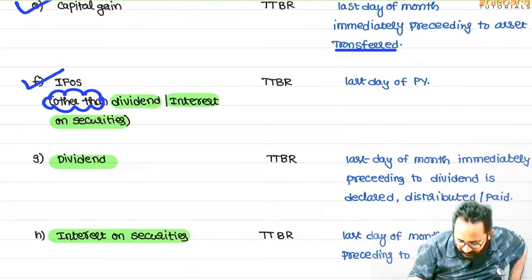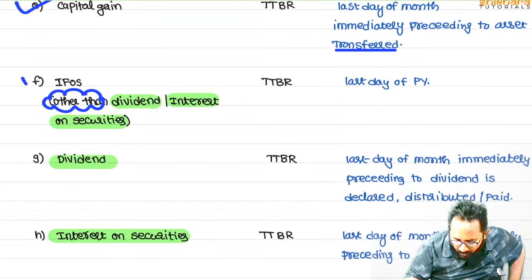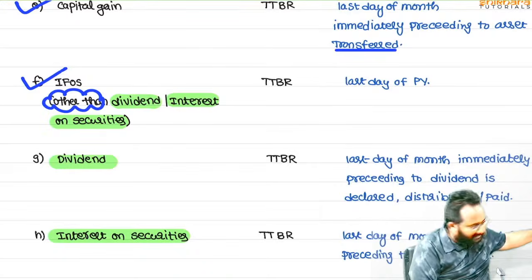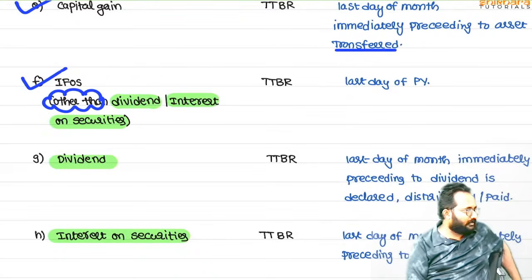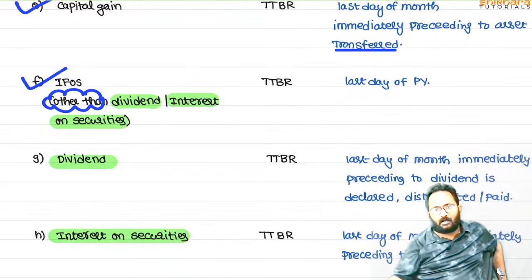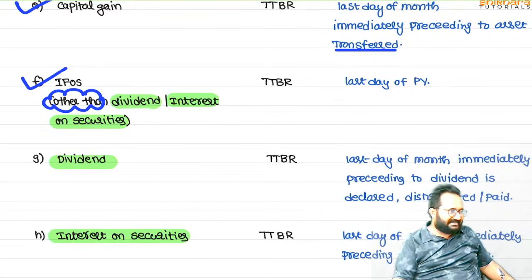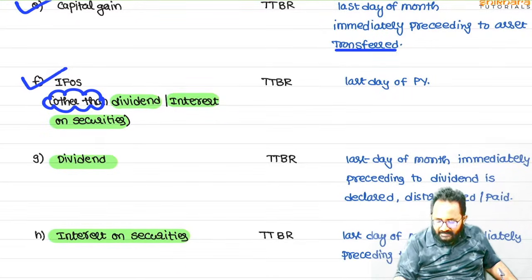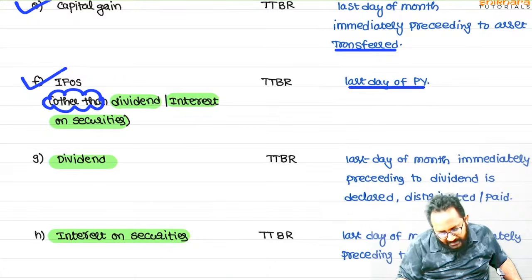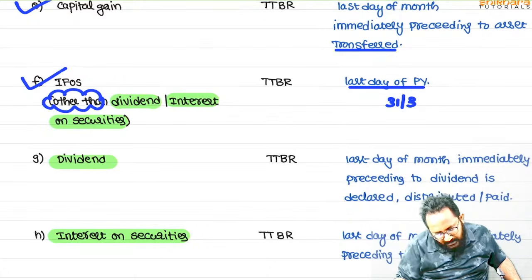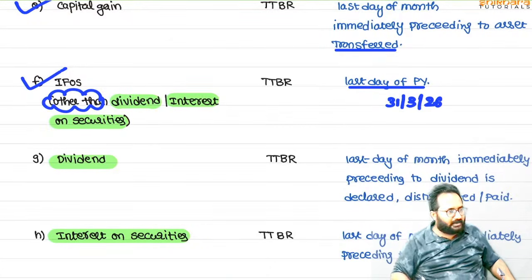In other sources, if we have any income other than dividend and interest on securities, that means common incomes like subletting income, or any other amount if you received from bettings, gamblings, etc. What is the rate we have to use? The last day of the previous year, 31st March of 2026.